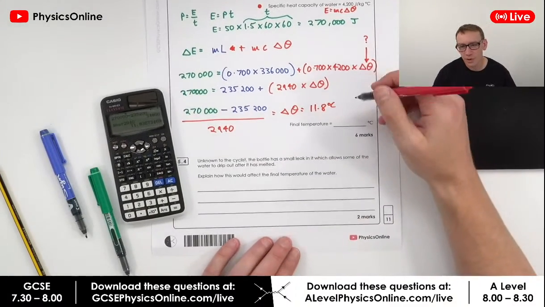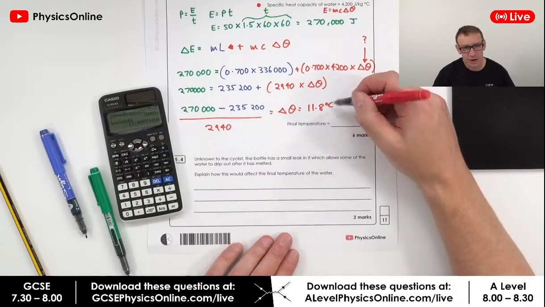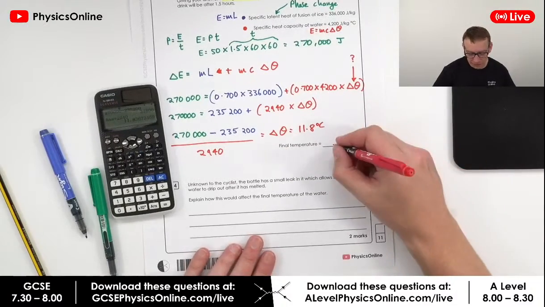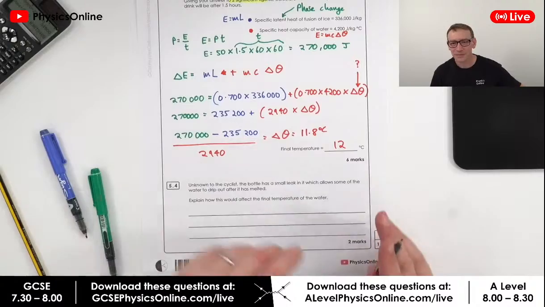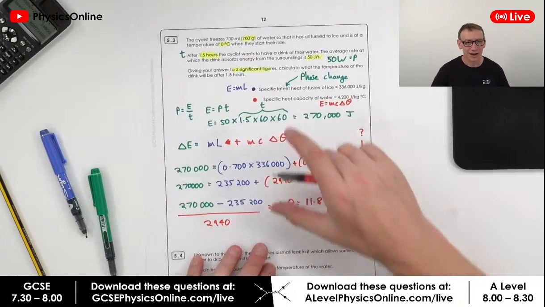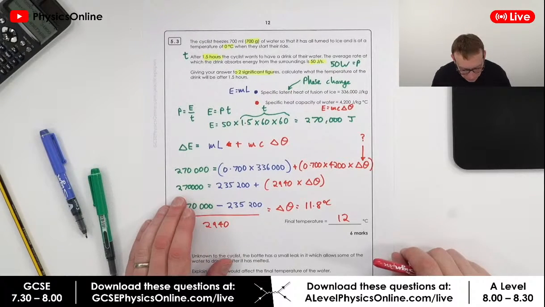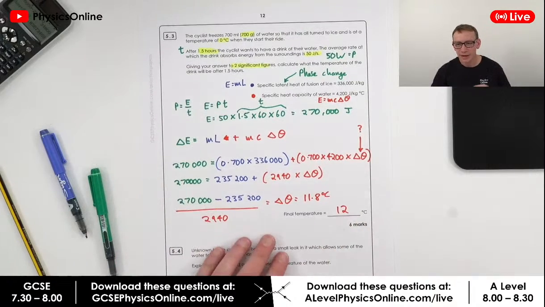But of course, we want to round this to two significant figures, like it says in the answer, and therefore that two significant figures is just equal to 12. Okay, now this is, I reckon, harder than anything at GCSE. However, this is just relying on GCSE knowledge to answer it. Okay, and of course, a lot of you are really happy that you've got the, oh, hold on. Yeah, it's going to be 12 degrees because it starts at 0.